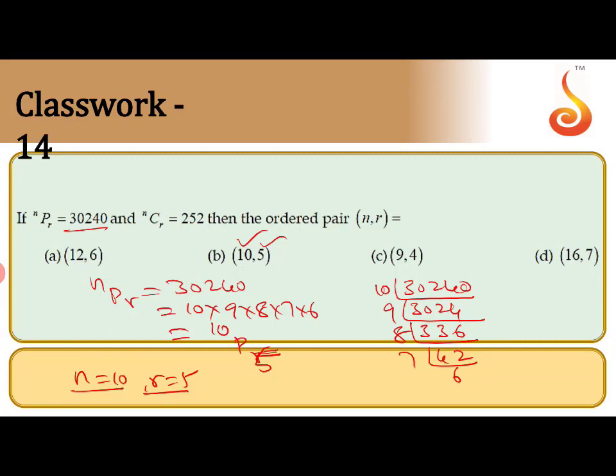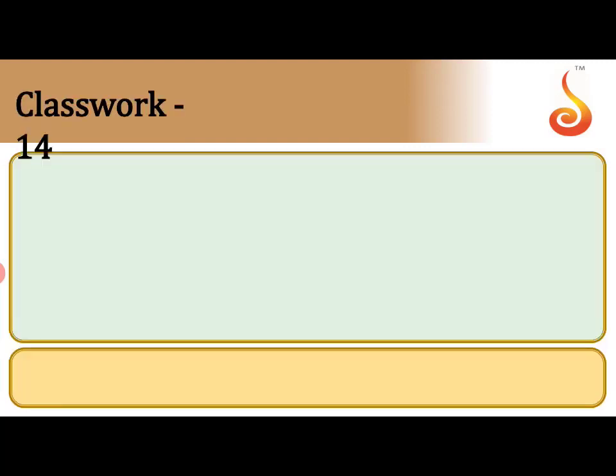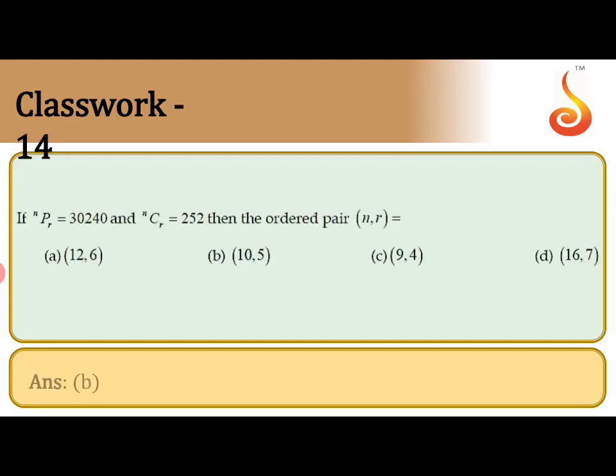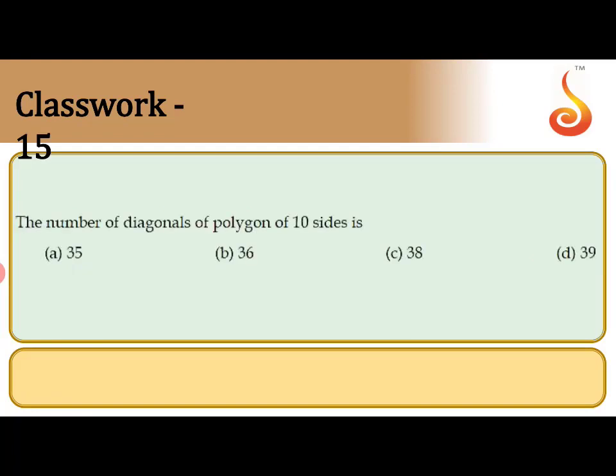Sorry, the slide happens like that. So the value of NPR, 30240, can be written as 10 into 9 into 8 into 7 into 6, because here n is the highest and the number of terms is 5 factors, that is 10P5. So NPR equals 10P5, n equals 10, r equals 5. I hope this is clear. Check the answer. Option B.